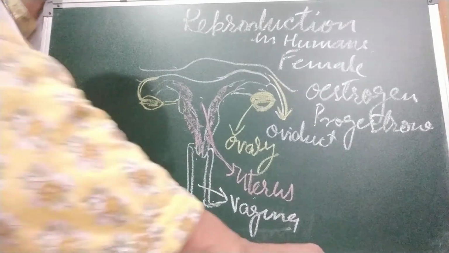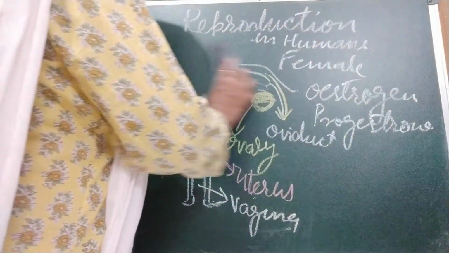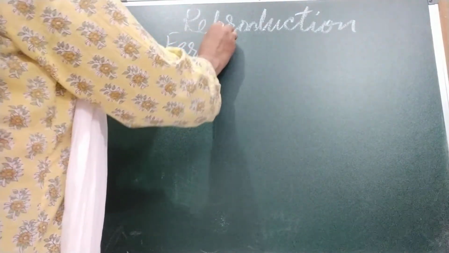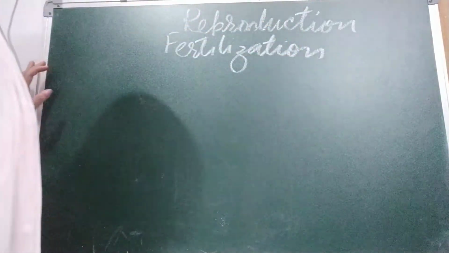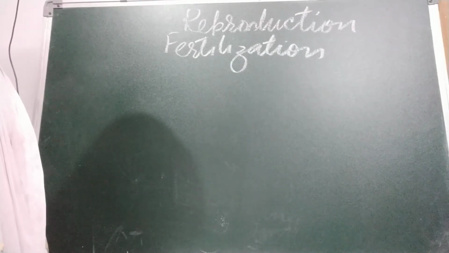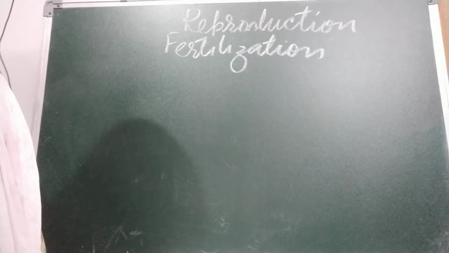Now, children, we are going to discuss fertilization in humans. How does this take place? After the sperms are deposited into the vagina by the penis, the sperms swim into the uterus and up to the oviduct.